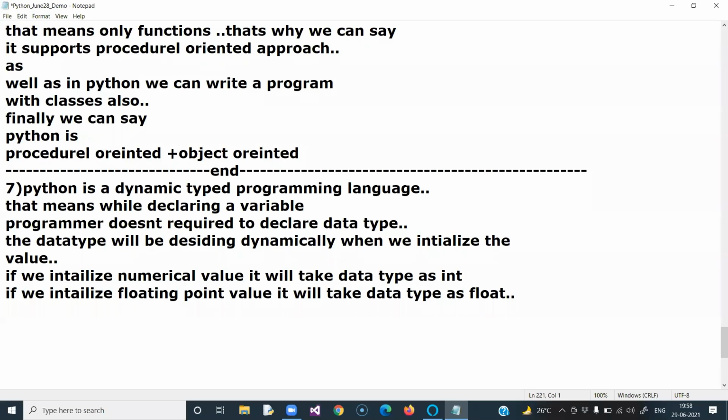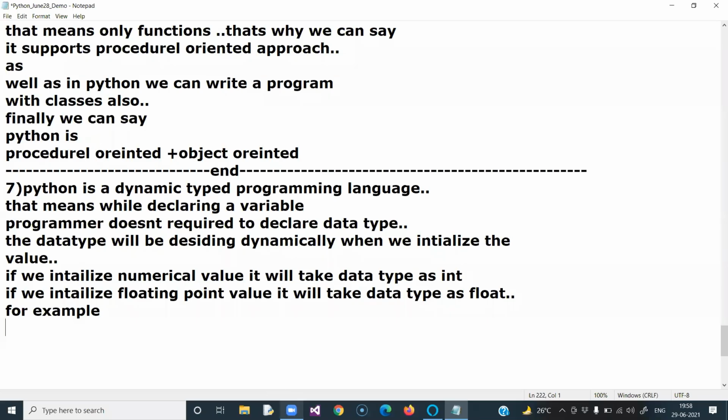That we are going to see with an example also. Whenever you write a program in any programming language, the programmer only will declare the data type. But here, the programmer doesn't require to declare the data type. So automatically, the Python execution engine will take the data type.